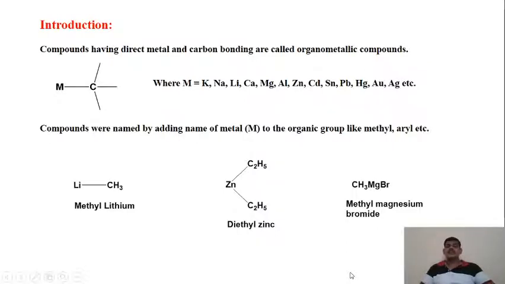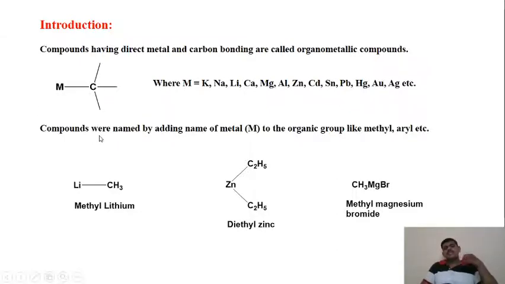So organometallic compounds are those compounds in which a metal atom is directly attached to the carbon atom of the organic group. Like here it is shown in the figure that the carbon atom C is directly attached to the metal with a bond. This straight line is nothing but a bond between carbon and the metal atom, where this metal atom can be potassium, sodium, lithium, calcium, magnesium, aluminum, zinc, and so on. So this is how we have seen the definition of the organometallic compounds and how they can be drawn.